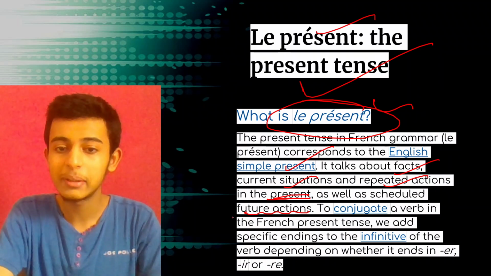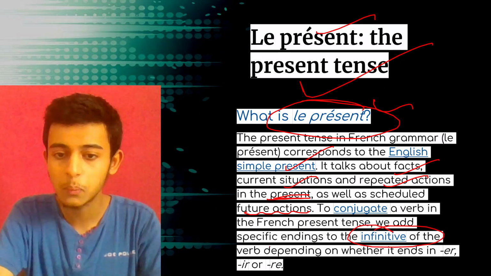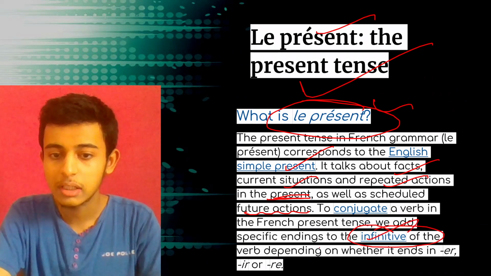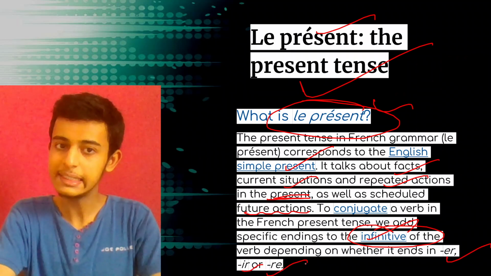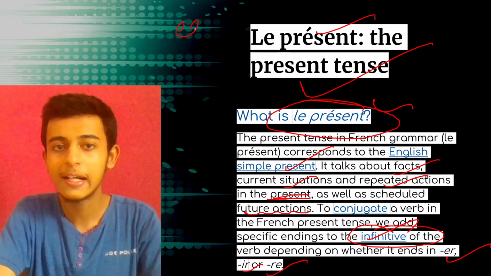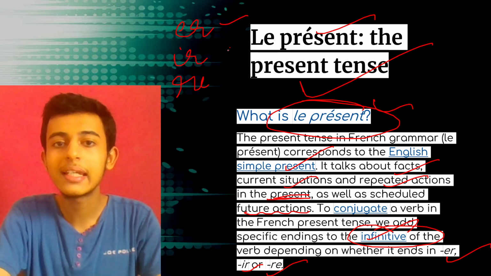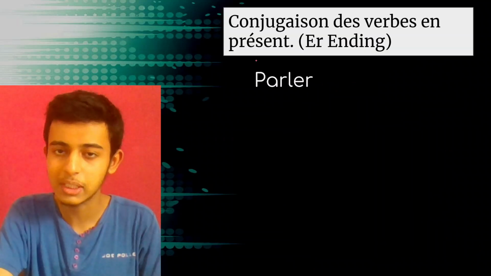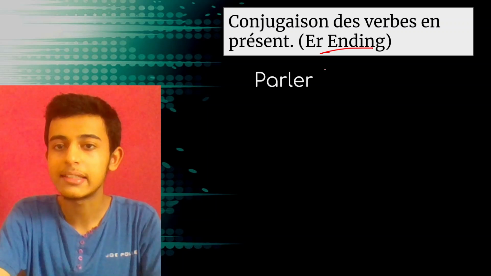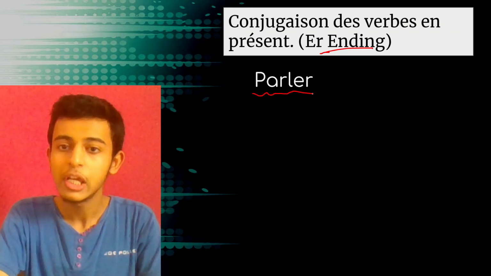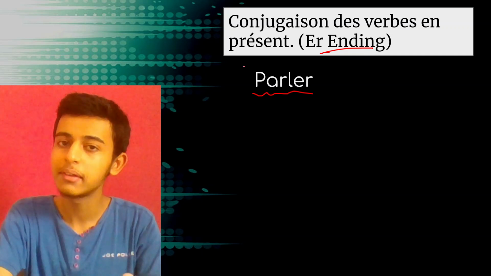To conjugate a verb in the French present tense, we add specific endings to the infinitive of the verb, depending on whether it ends with er, ir or re. So in present tense, we have 3 types of verbs, as you know: er ending, ir ending or re ending verbs, and all the 3 have different conjugations with all the subject pronouns. Starting with conjugation number 1, that is er ending. The verb that we've taken is parler. Parler means to speak, and let's understand how we can conjugate it with all the pronouns.